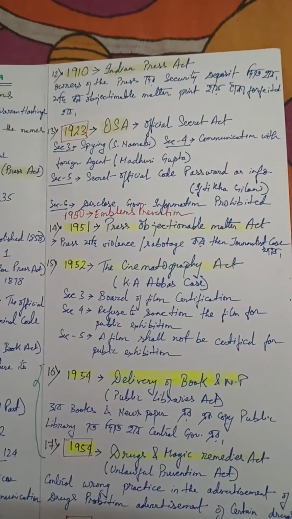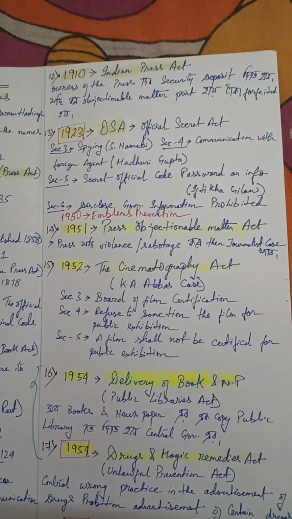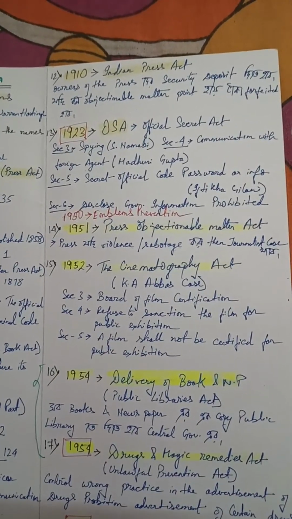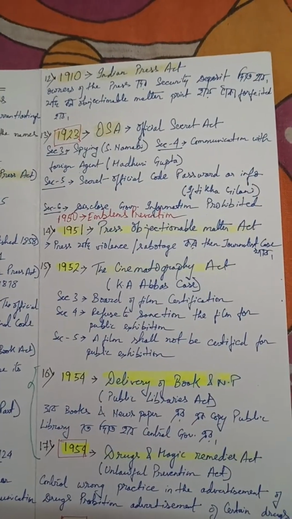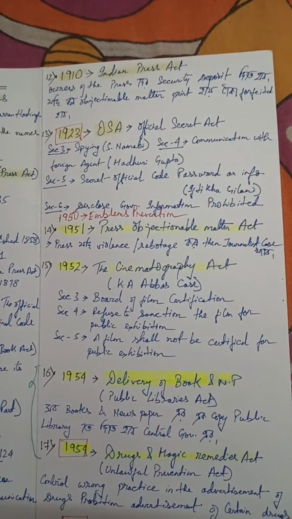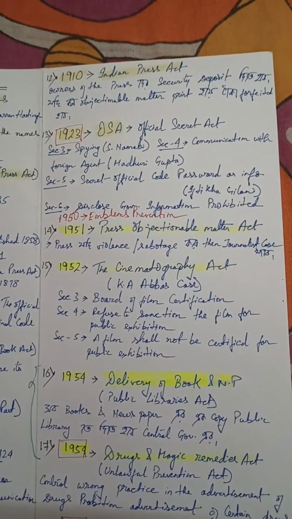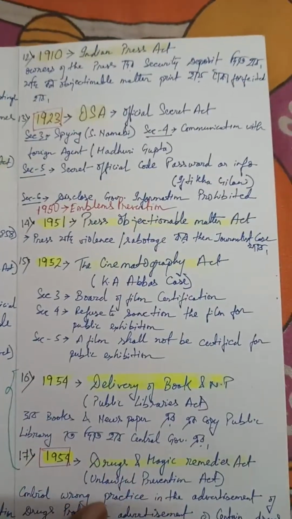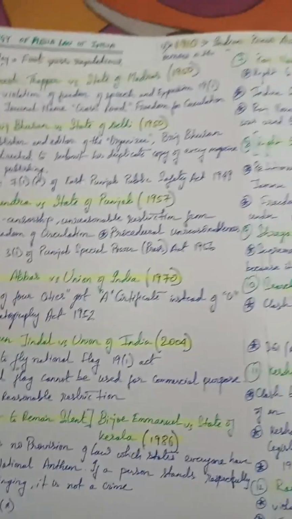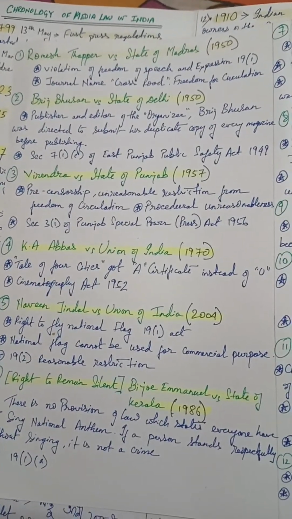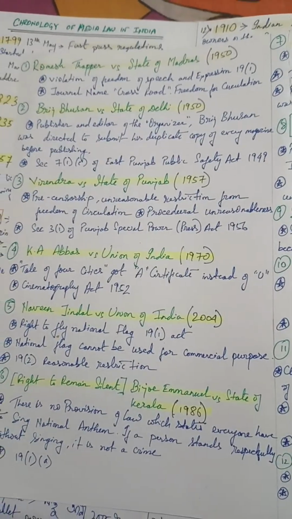Then in 1923 we had the OSA, the Official Secrets Act, and it has subsections: section 3 on spying, section 4 on communication with foreign agents, and section 5. I have also mentioned the different cases, like the Madhuri Gupta case, which we will be discussing. We will discuss the landmark judgments: Romesh Thapar, Brij Bhushan, Brij Bhushan versus State of Punjab, K.A. Abbas versus Union of India and whatnot. So we will be discussing this.